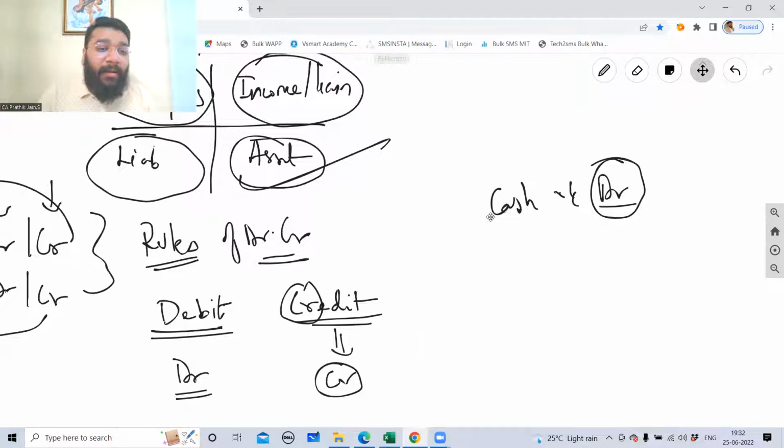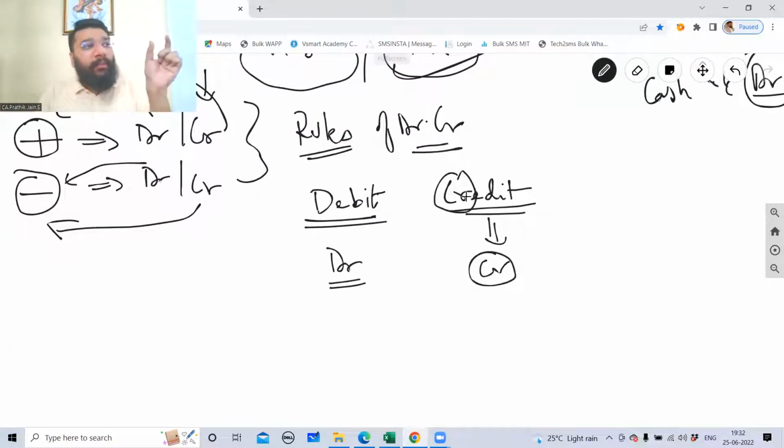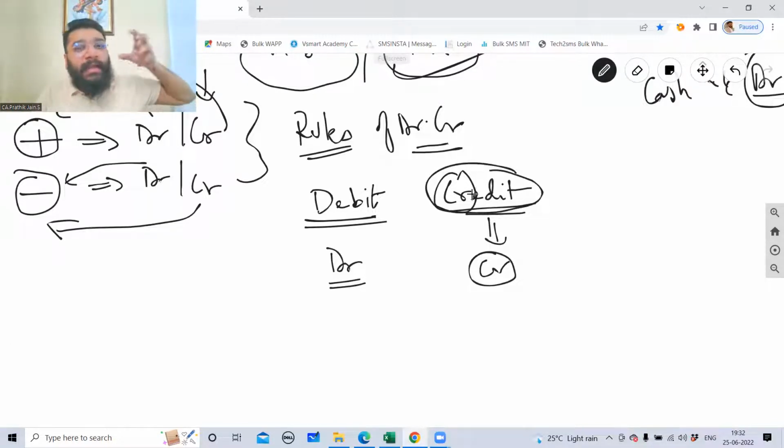So now the question that comes is, generally if you take an abbreviation, the abbreviation is nothing but any two letters coming from the main word. So for credit, CR is very apt, but for debit, DR sounds a little bit not okay. So can you tell me why? How this DR?